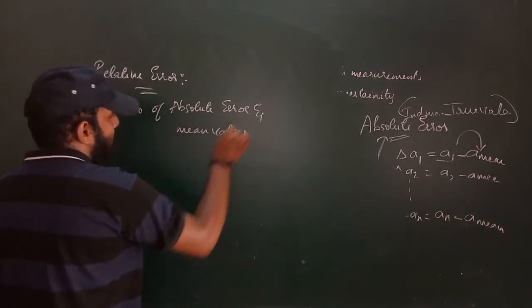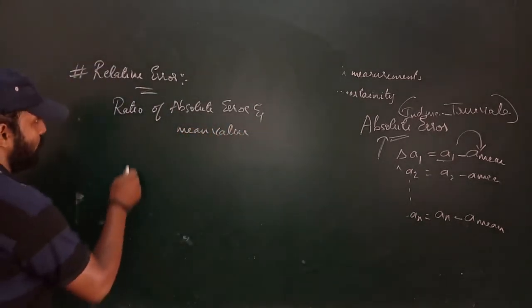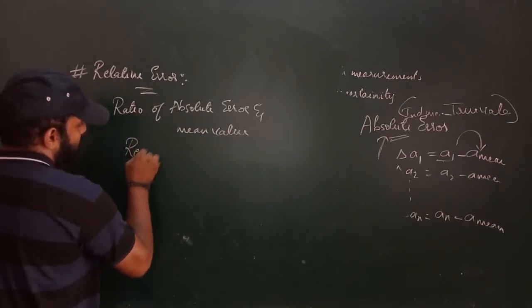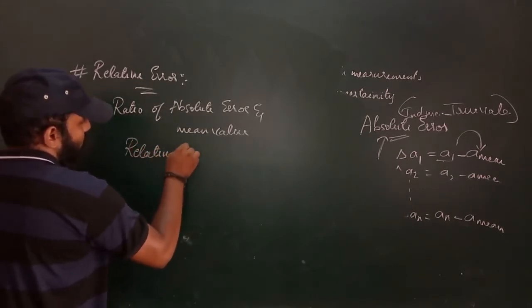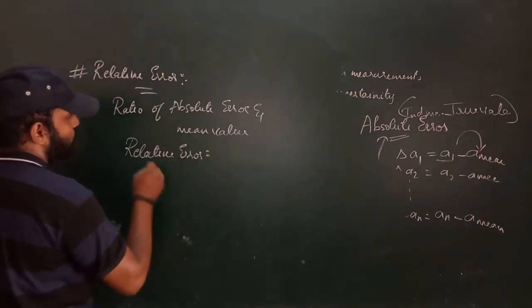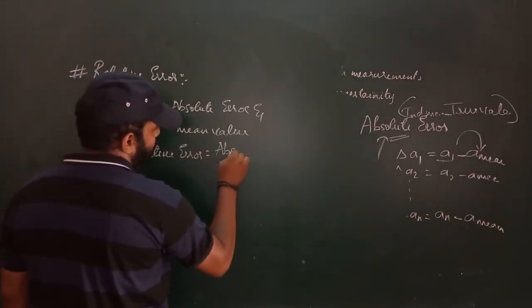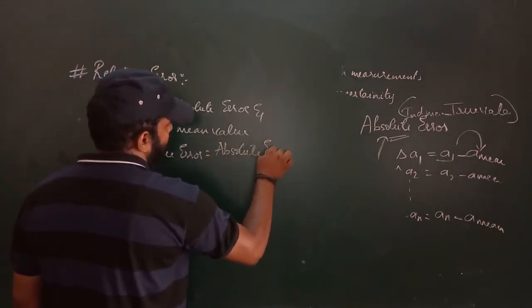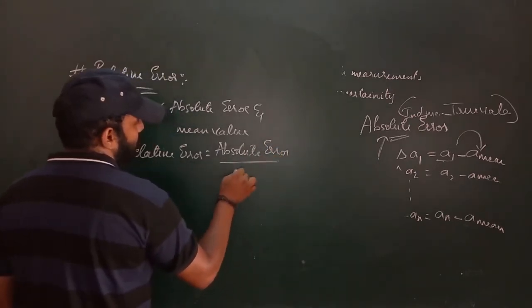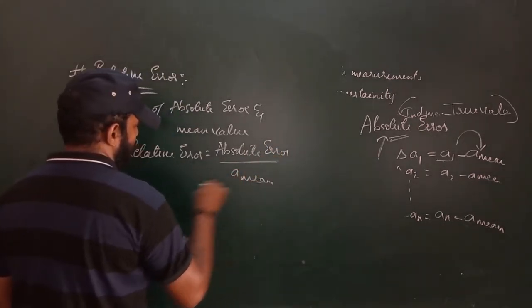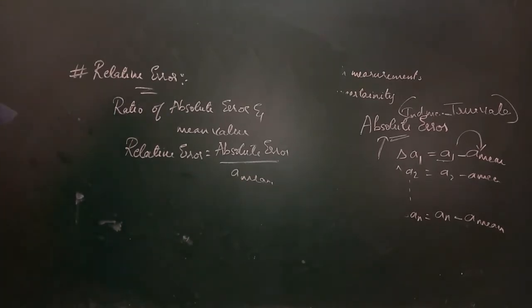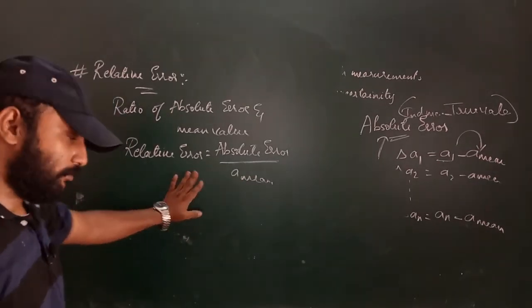Therefore, relative error is equal to absolute error by mean value.